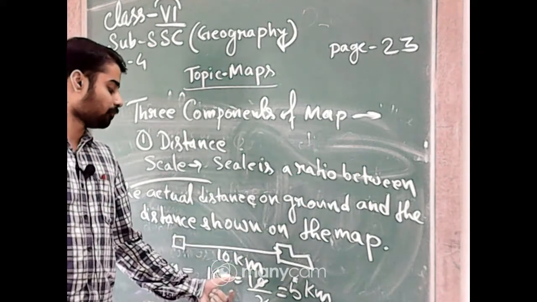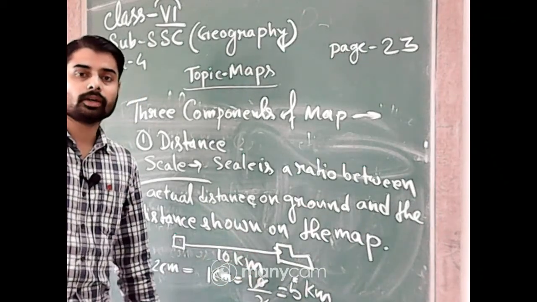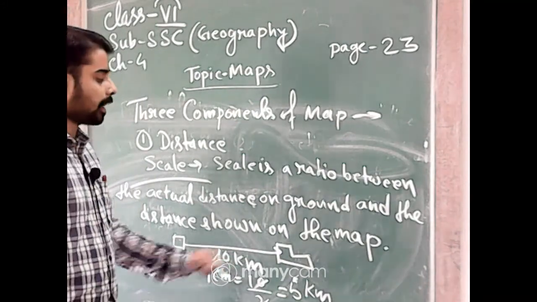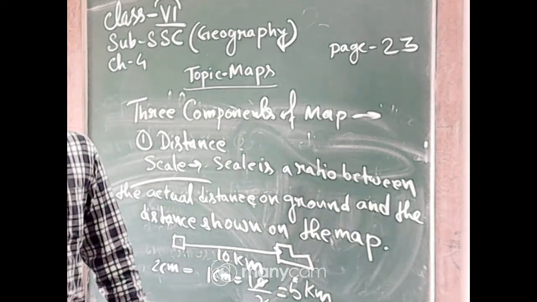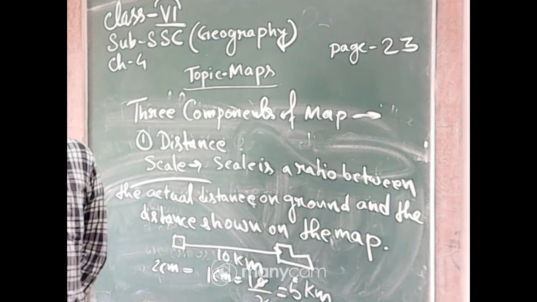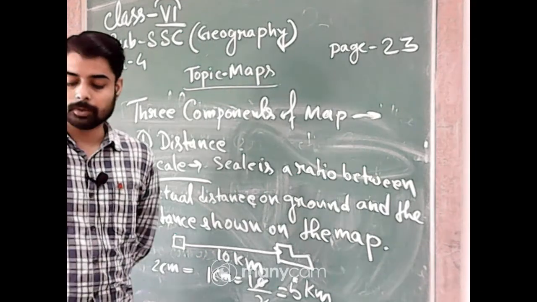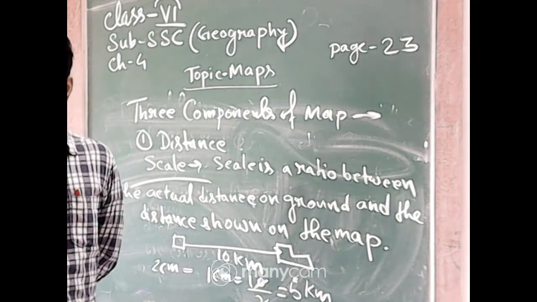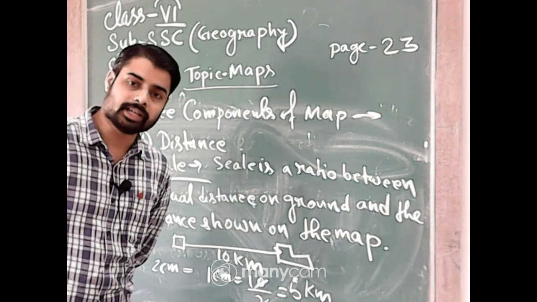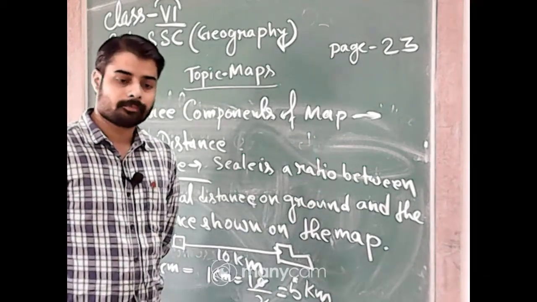So in this way we can compare the distance on the map and also on the ground with the use of scale. This is called scale, and scale is, that's why, very much important. If the scale of your drawing is 1 centimeter to 5 kilometer, the scale is very important in any map. If you know the scale, you will be able to calculate the distance between any two places on the map, and you can reach the place without any problem. You can assess the distance.